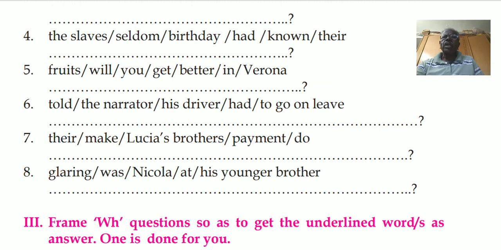Sometimes an auxiliary verb is used as main verb also. For example, in this sentence, the man had. Had is a main verb here. For example, had built, then it becomes an auxiliary. So when it is a main verb, we have to go for do forms only. You cannot say had the man. No. So the man had a little hut at the edge of the forest.